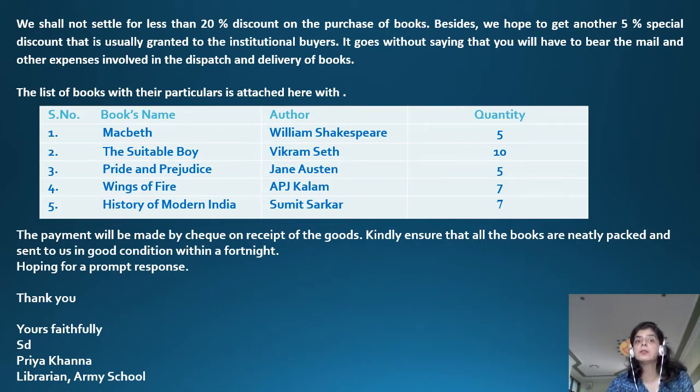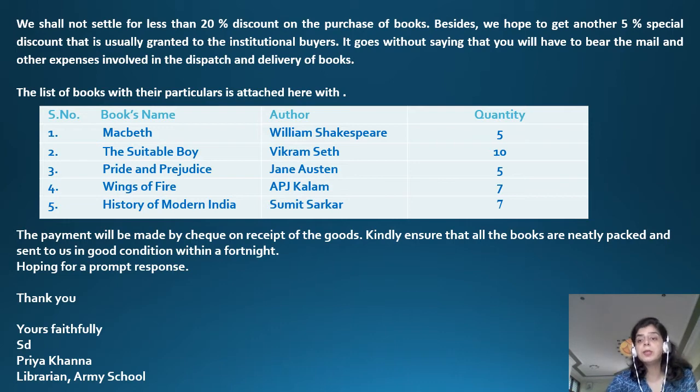We shall not settle for less than 20% discount on the purchase of books. Besides, we hope to get another 5% special discount that is usually granted to institutional buyers. It goes without saying that you will have to bear the mail and other expenses involved in the dispatch and delivery of goods. The list of the books with their particulars is attached here. So you make a box, and in the table you specify the serial number, the book's name, the author name, and the quantity that you want to purchase.